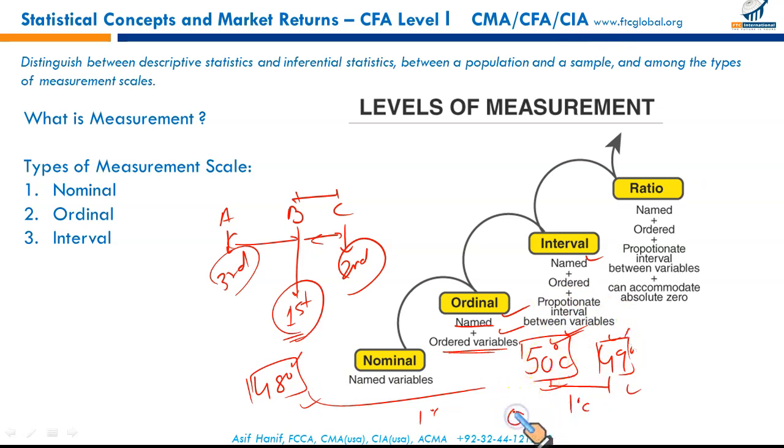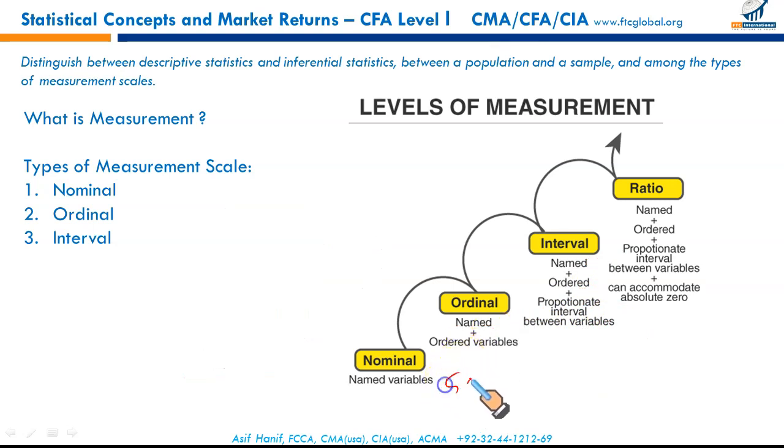Zero is missing. Zero temperature, when we say 0 degrees C, doesn't mean absolute zero temperature. Absolute zero on the Kelvin scale is negative 273.15. Right? So we now have the numbers as names. We can order them comparatively cooler, warmer and the warmest, and there is proportionate interval between them, 1 degree C interval between them all. But we can't say that if the temperature on the last day was 50 degrees and the current day temperature is 20 degrees, we can add these temperatures. We can't simply add them.